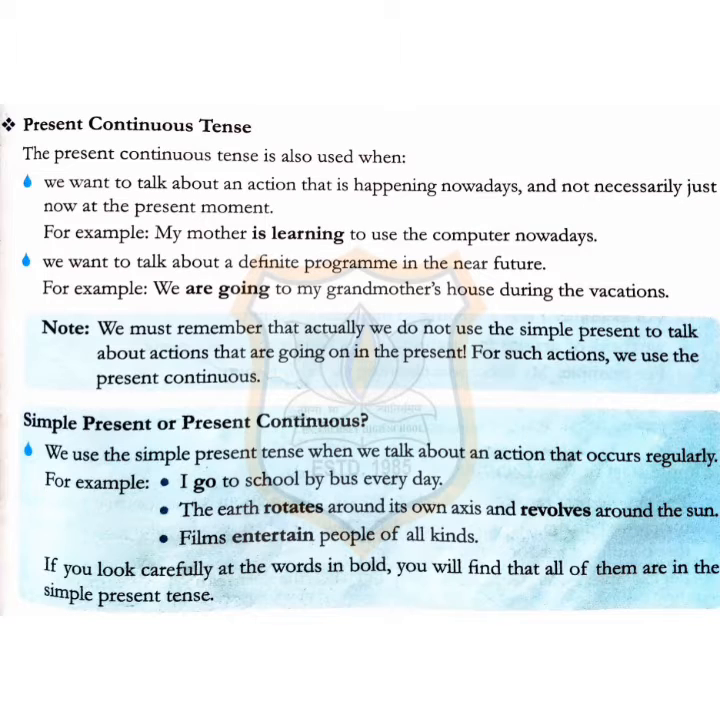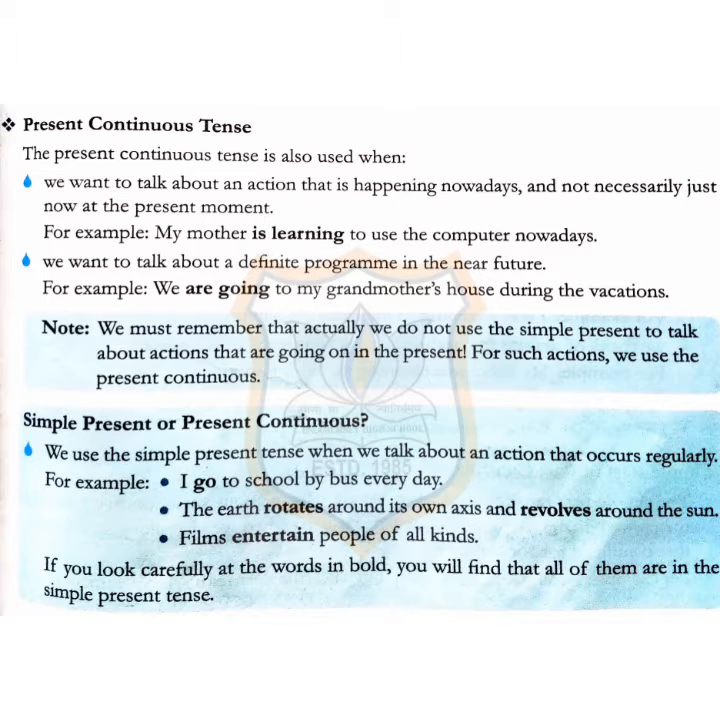Now next comes the simple present or the present continuous tense. We use the simple present tense when we talk about an action that occurs regularly. For example, I go to school by bus every day. The earth rotates around its own axis and revolves round the sun. Films entertain people of all kinds.